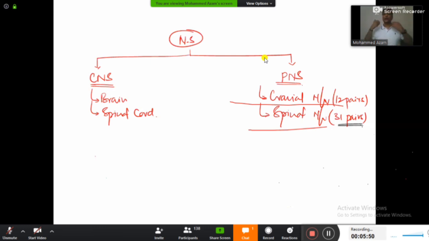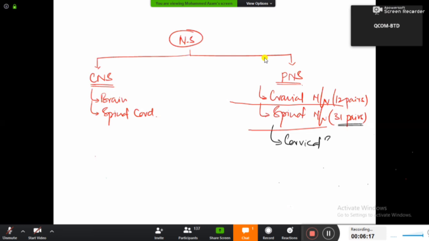They are divided into cervical, in the neck region, and in the thorax region we have thoracic spinal nerves, and then lumbar, sacral, and coccygeal. So all the 31 pairs of the spinal nerves are in turn divided based on the region into cervical, thoracic, lumbar, sacral, and coccygeal. Is it okay? So let us just write down here: spinal nerves,